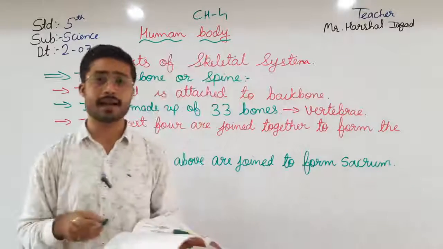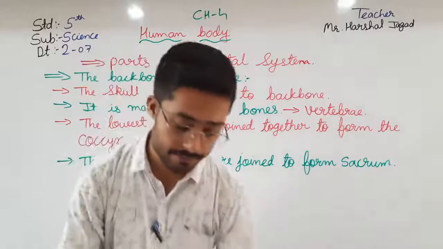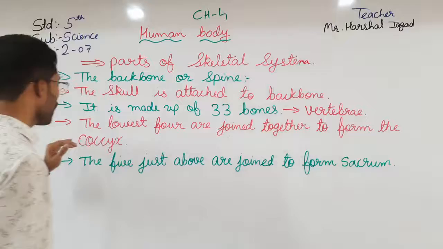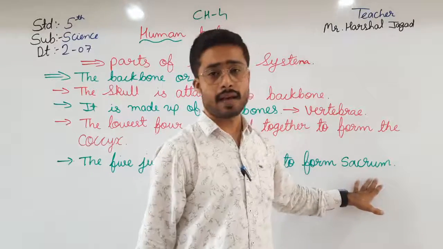So they are sometimes taken as 26 vertebrae. Why 26? Because the four are known as the coccyx and the other five are known as the sacrum.